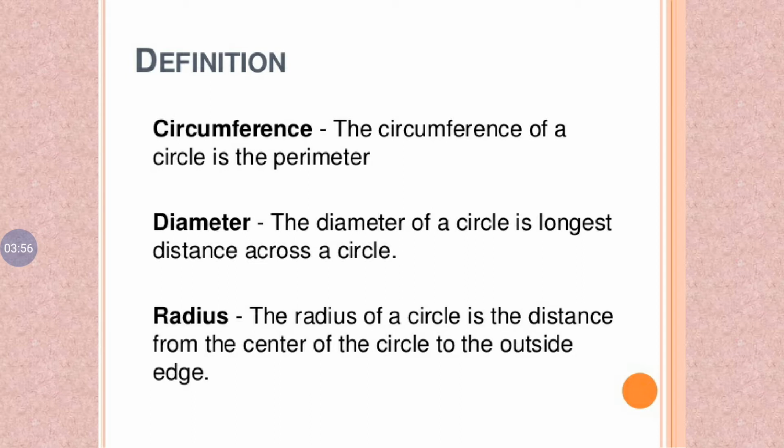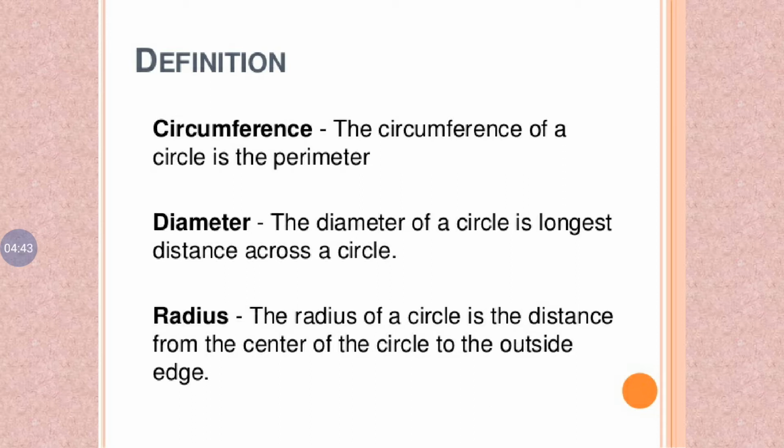So the radius is the distance between the center and the boundary.